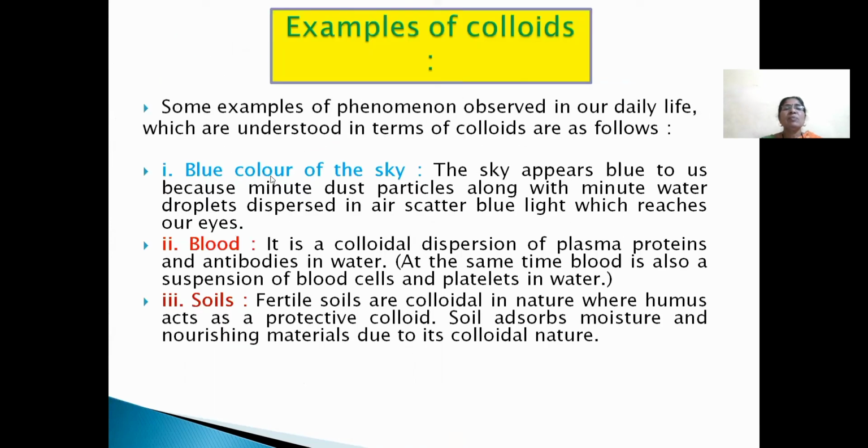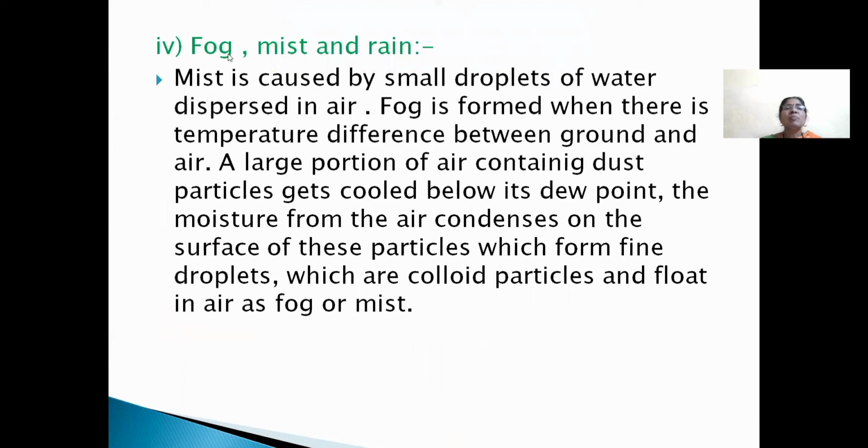Number 1, blue color of the sky. Second one, blood. Third one will be soil. Fourth one will be fog, mist, and rain.